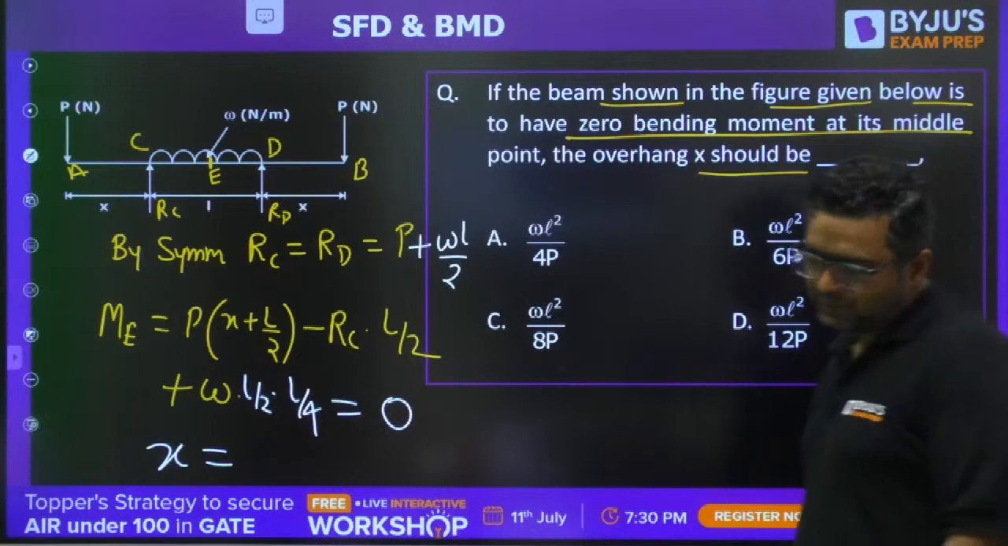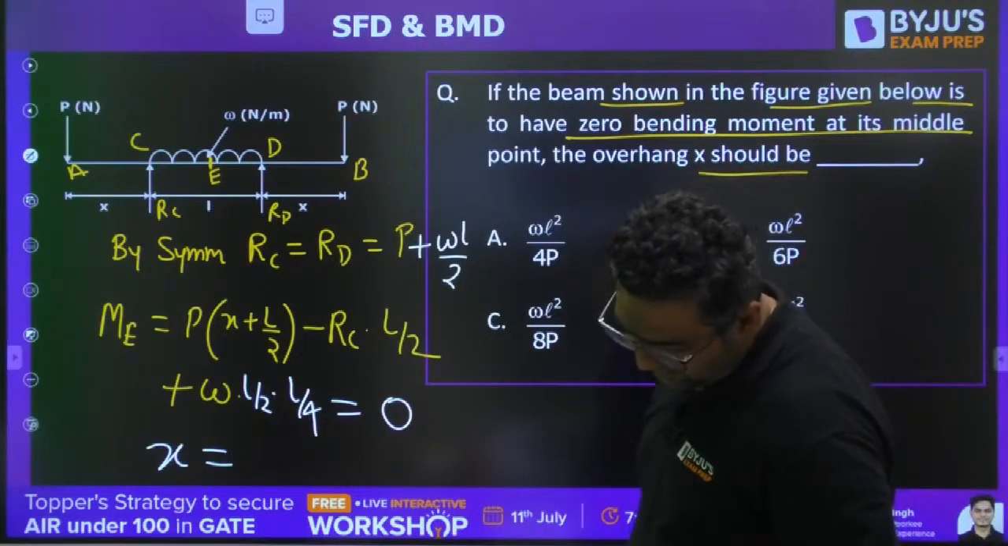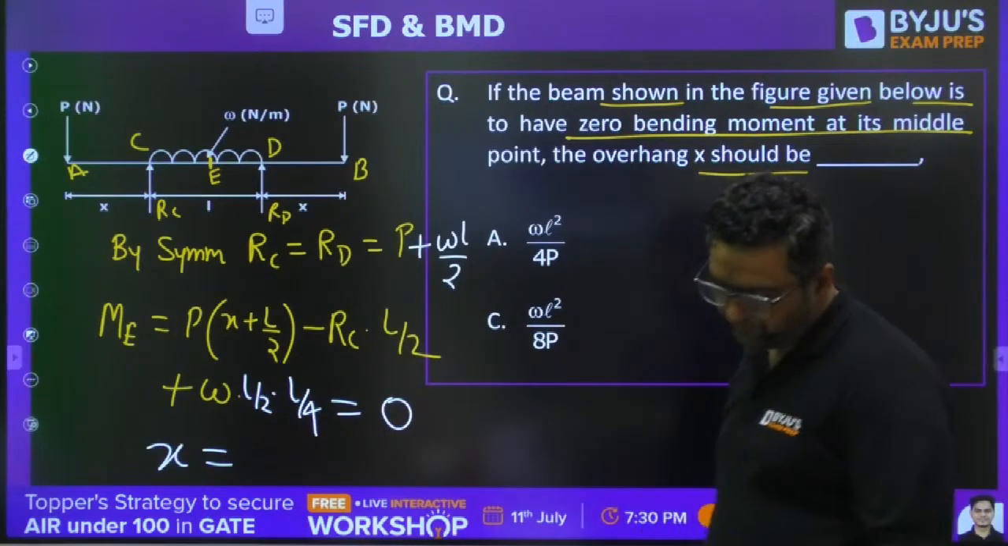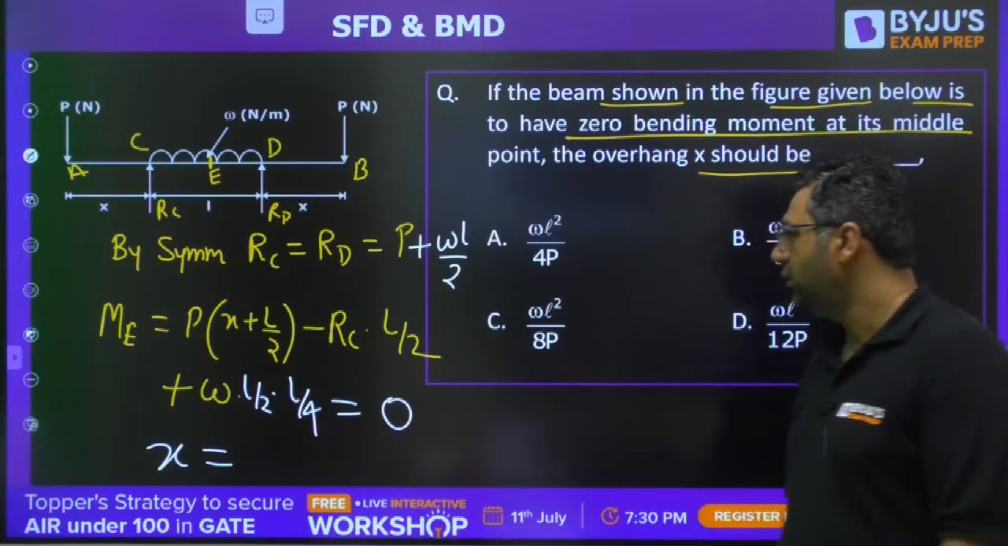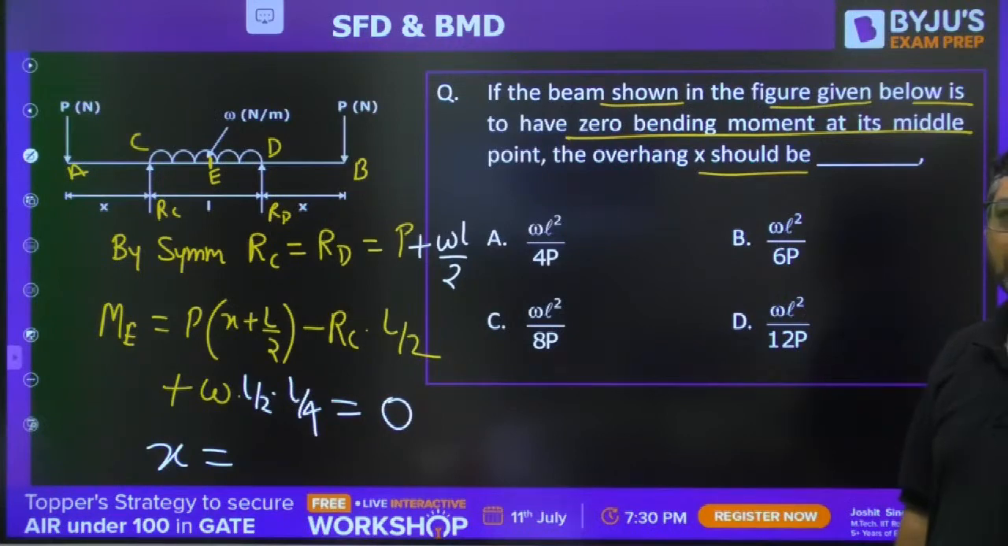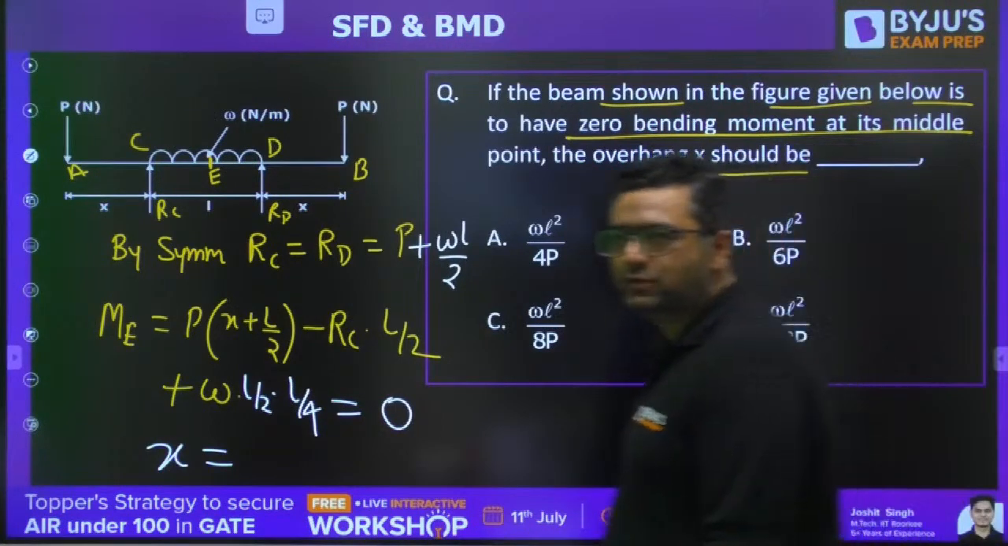What would be the answer, guys? You need to find out the value of X. This is the second last question. So please give the right answer.